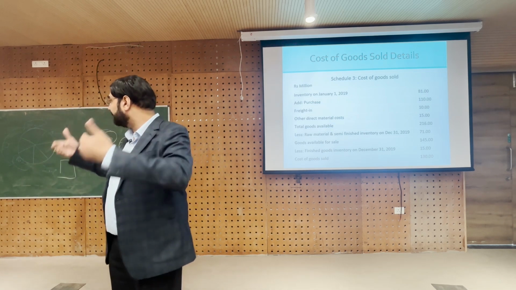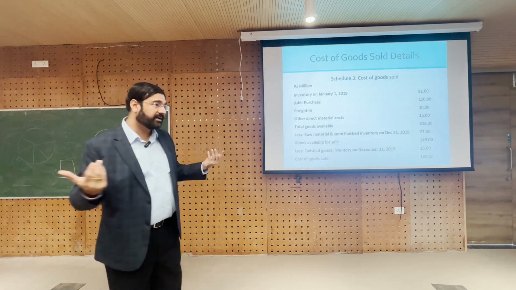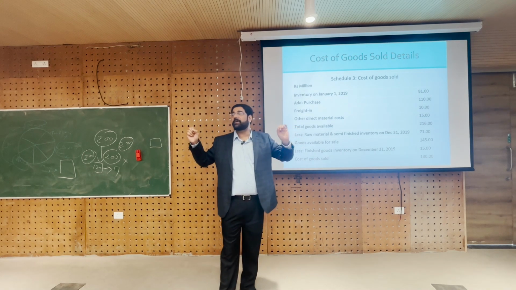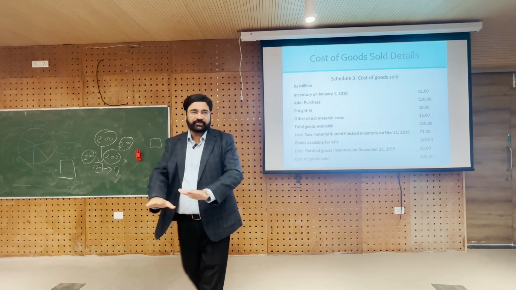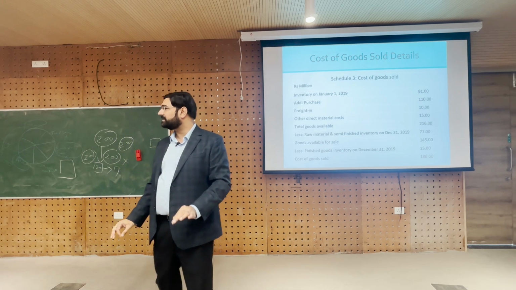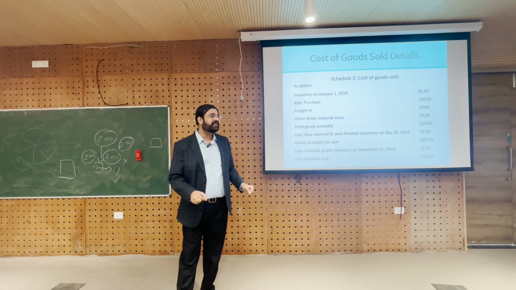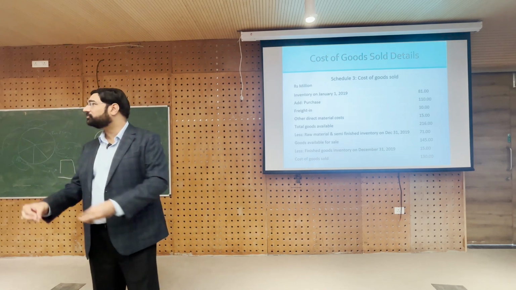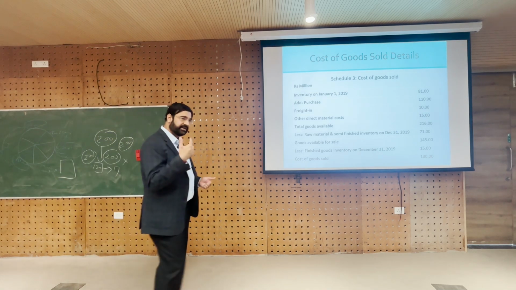So inner linings have to be made for suits, right? Some are partially done, that's called work in progress. The first one, just the plain clothes, जो थान में से कपड़ा आया था, that's called raw material. The partially stitched clothes are called work in progress, and the fully stitched clothes which you can sell are called finished goods. Are you getting the point?